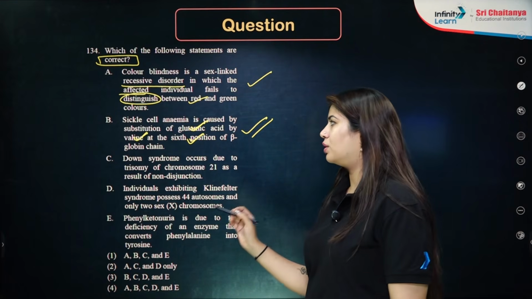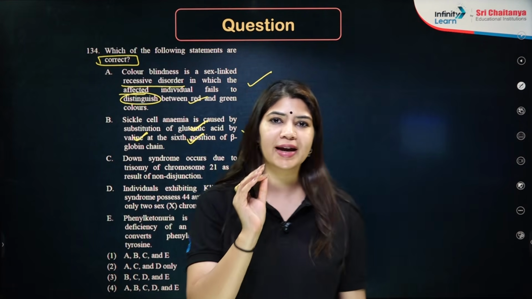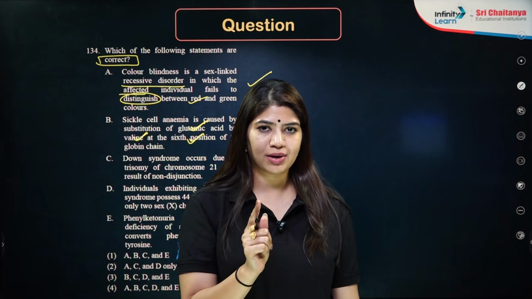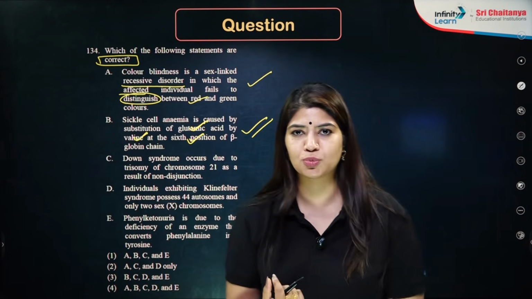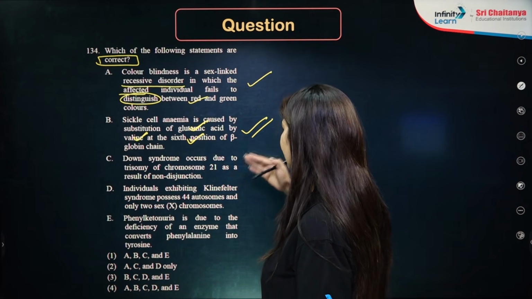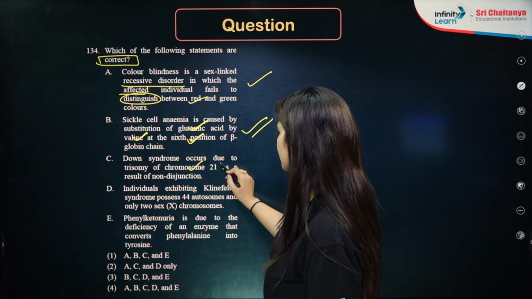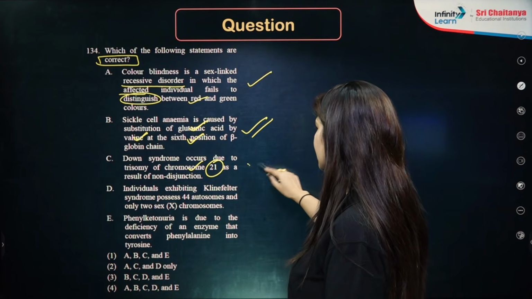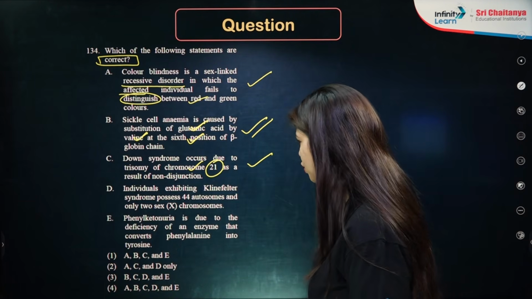Perfectly correct. In sickle cell anemia, we have a point mutation wherein there is a change of just one single nucleotide, due to which the entire amino acid has been changed. Down syndrome occurs due to the trisomy of chromosome number 21 as a result of non-disjunction. Yes, Down syndrome is trisomy of 21st chromosome.